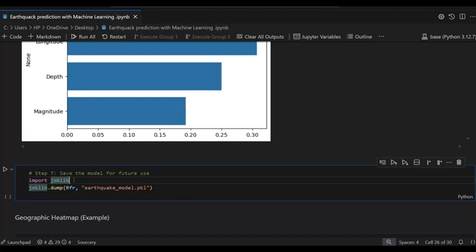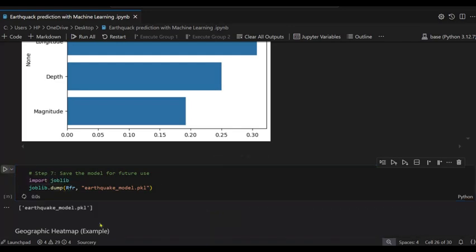So if we save this file, there is no need to train the data again. So import joblib, it's a Python library. joblib.dump, then the method RandomForestRegression, and then I give the file name. You can give anything .pkl. Okay, so it's working and it's saved on my desktop.